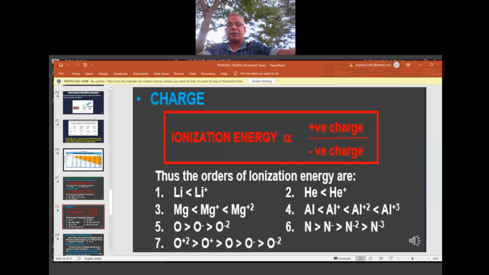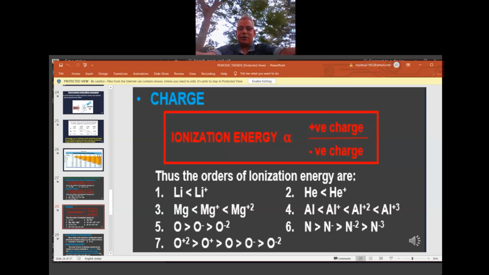Mg2 plus has 2 plus charge and small size, so definitely we will have more IE. Fourth example, aluminum: Al plus, Al2 plus, Al3 plus. Al3 plus is very small with high charge, so very high IE. Fifth one you see, O minus 2.